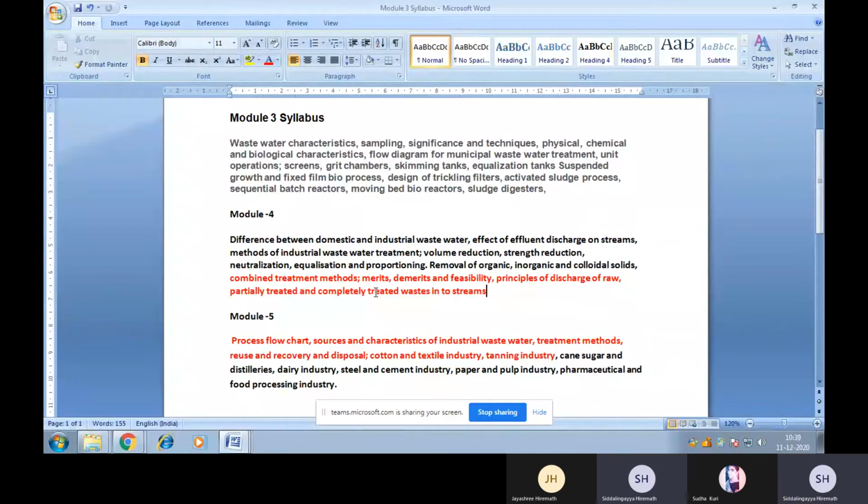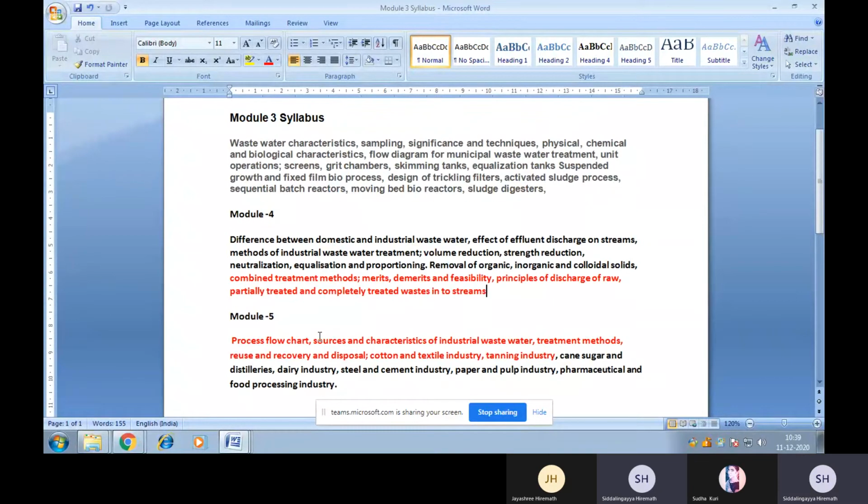I don't know why this particular module is included for you people, because we have studied this particular topic itself as a separate subject at MTech level. But anyhow, in 18 scheme, there will be a dilution of the entire syllabus with the same subject code here, and that will be studied by 5th semester students.